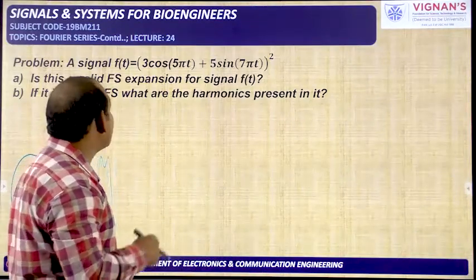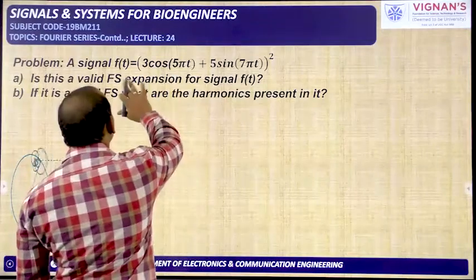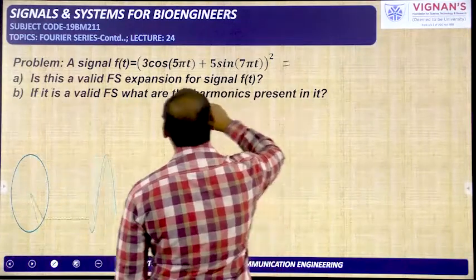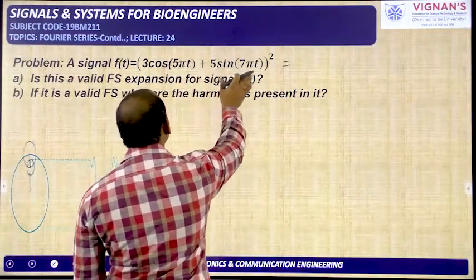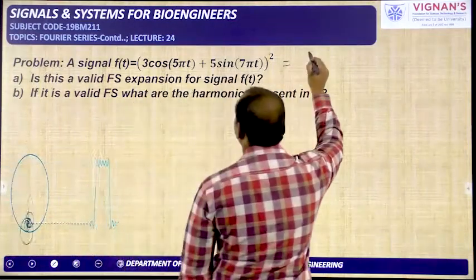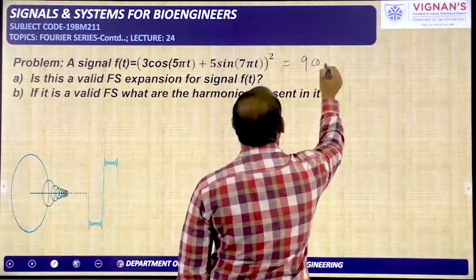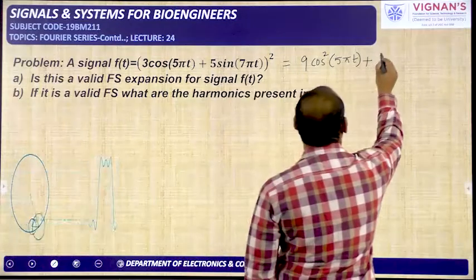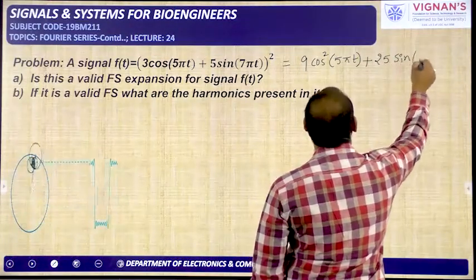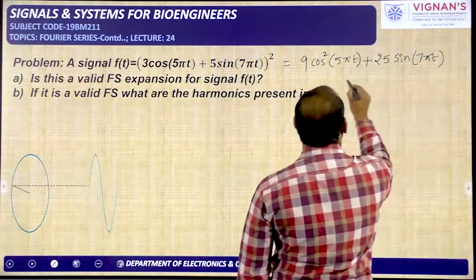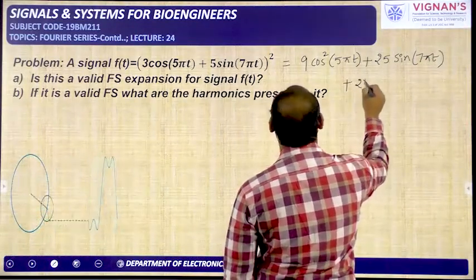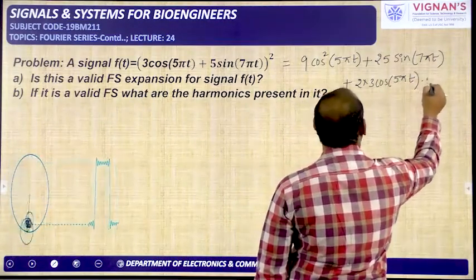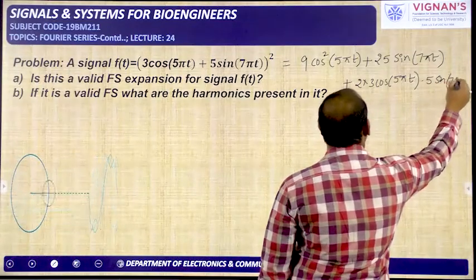You can try this one, but here the thing is, it is given f of t in the form of a plus b whole square. You can expand that one. So a is nothing but 3 cos of 5 pi t and b is nothing but 5 sin of 7 pi t. So a square is nothing but 9 cos square 5 pi t, plus b square is nothing but 25 sin square 7 pi t, plus 2ab, that means 2 times 3 cos 5 pi t into 5 sin of 7 pi t.